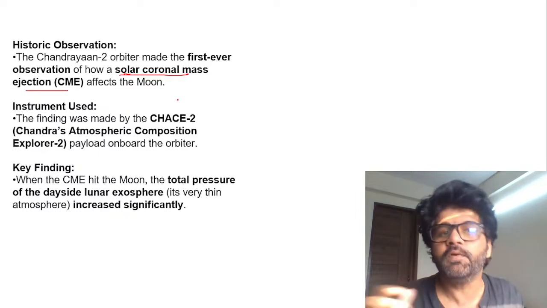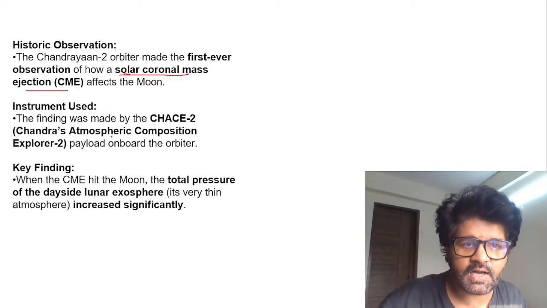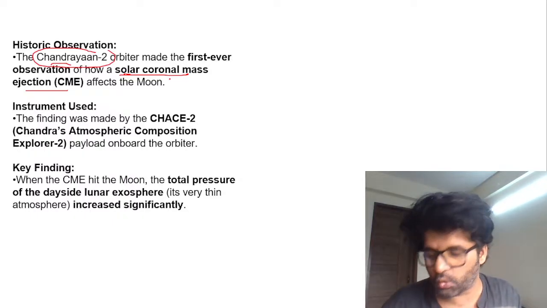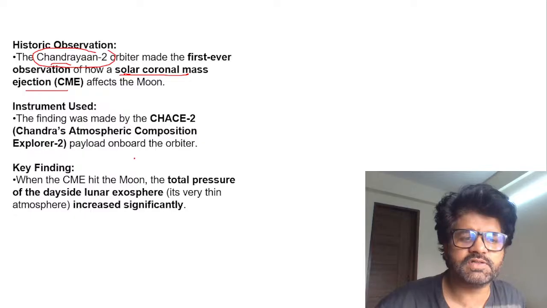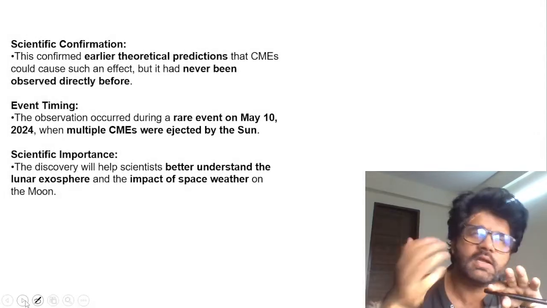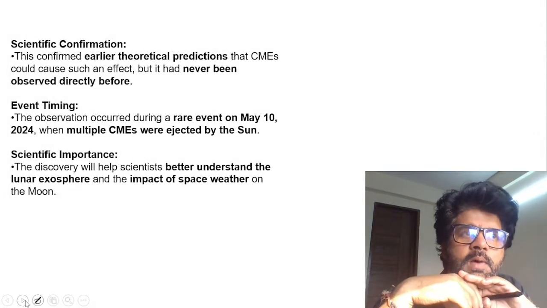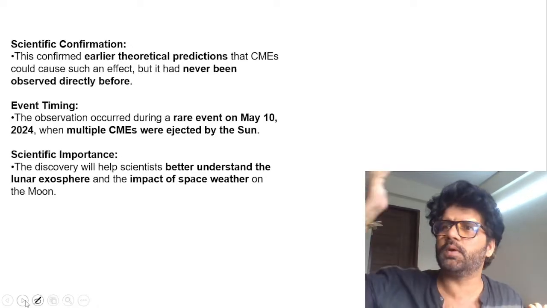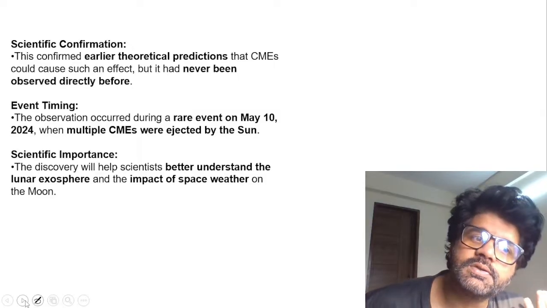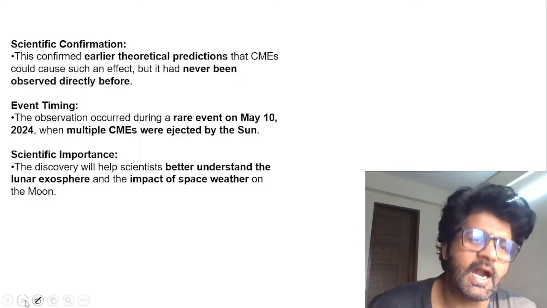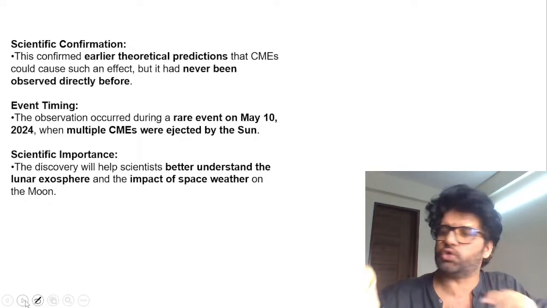coronal mass ejections. We knew about this whole thing, but for the first time it has been observed, by the Chandrayaan 2 orbiter. So that is what is being written here. When a CME hit the moon, the total pressure on the moon increased because its atmosphere is very thin. Here, if these coronal mass ejections happen, our day-to-day life is not that impacted. It's not like we are getting thrown upwards. But on the moon, the impact is somewhat more because of its thinner atmosphere. That's what this Chandrayaan 2 is talking about.